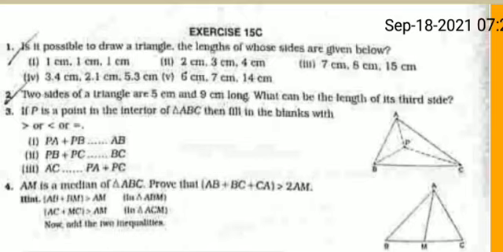Number 3, if P be a point in the interior of triangle ABC, then fill in the blanks with greater than or less than or equal to. Number 1, PA plus PB dash AB. So PA plus PB greater than AB, because in the triangle APB the two sides PA plus PB must be greater than the third side AB.